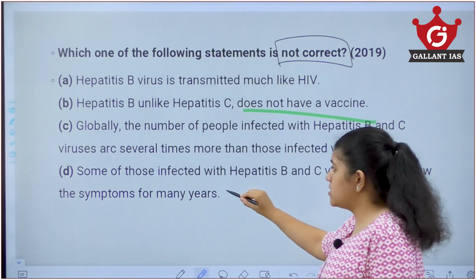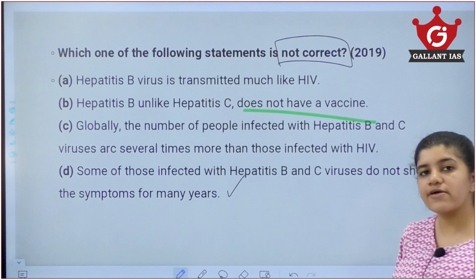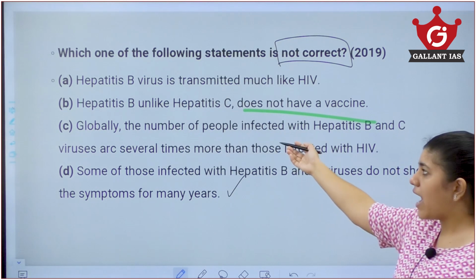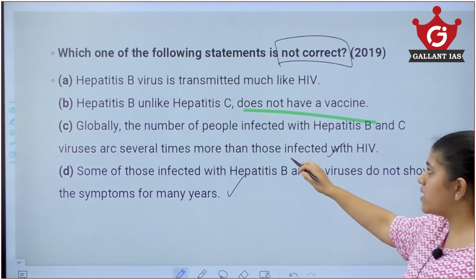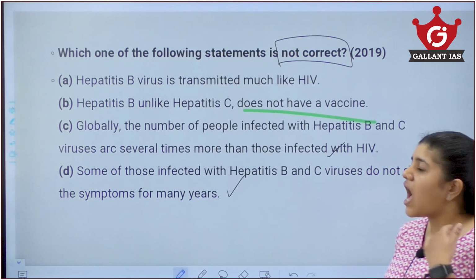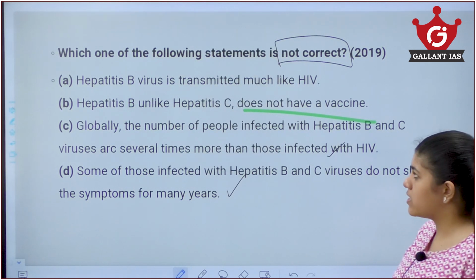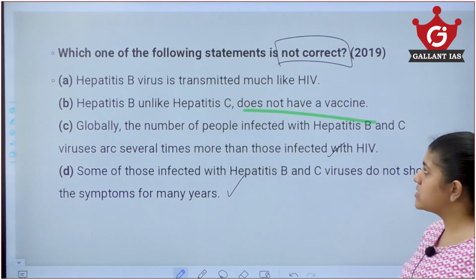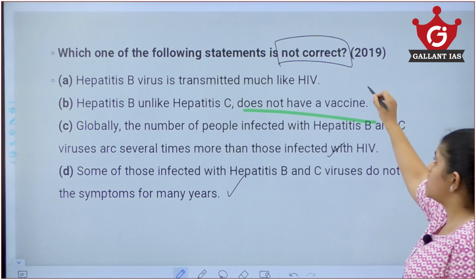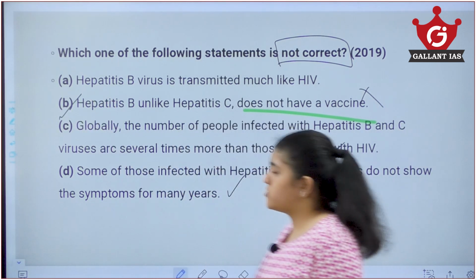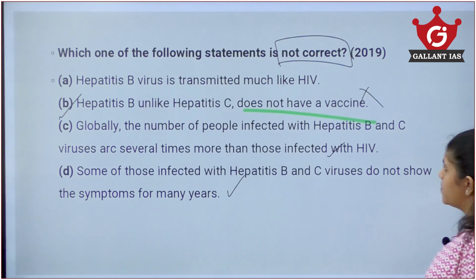I told you this statement is correct. There won't be any symptoms for a few months and so on. So that statement is correct. And also this statement is correct: the number of people infected with virus B and C are several times more than the people who are infected with HIV. Also, hepatitis B, unlike C, does not have a vaccine. We can't say that. So that is the wrong statement which you are finding for today. This statement is wrong. Now I have a mains question for you.